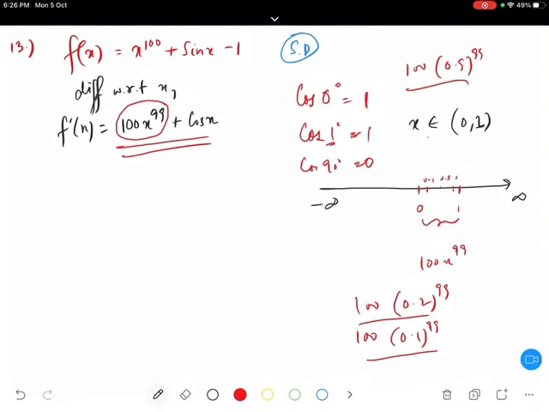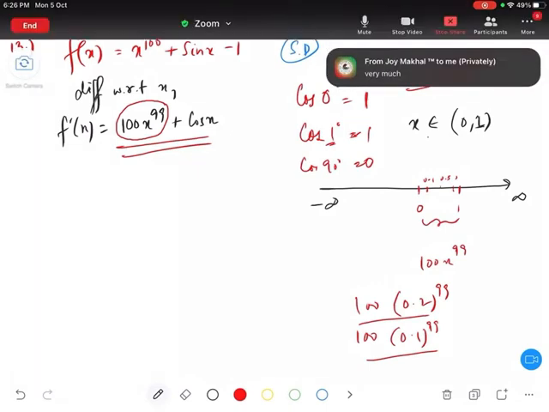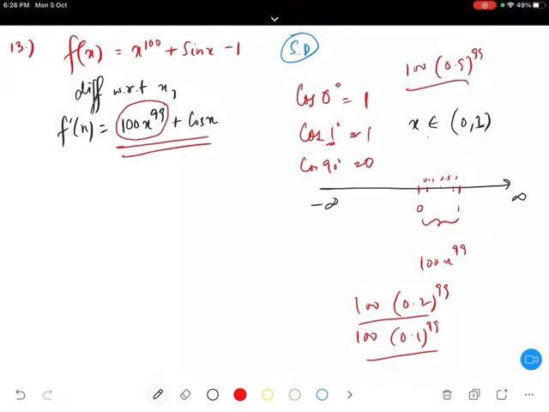Again. What is the value of pi? Pi value is 3.14, right? So if I ask what is pi by 2, you will tell me it is 1.57. Pi by 2 is 1.57. Even with your calculator you will get this answer. So both are positive, right?